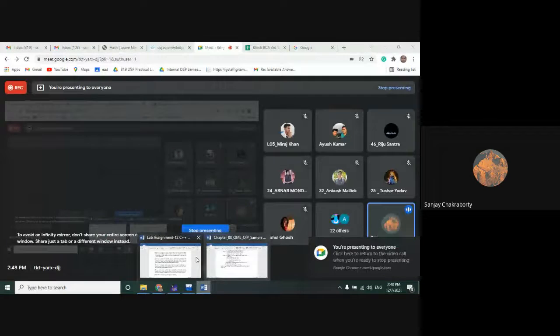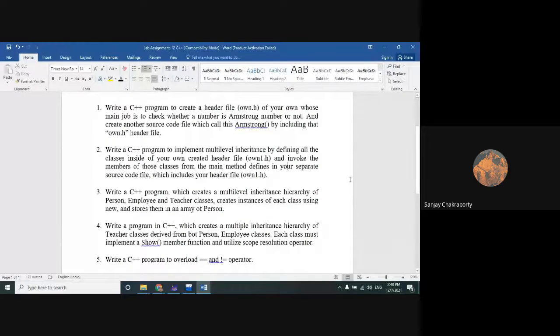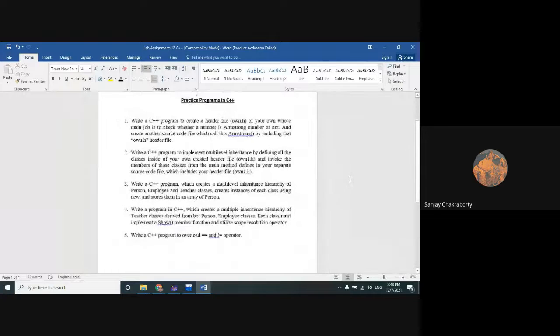Have you taken the picture of this assignment? Please take the picture of this assignment and post it into the WhatsApp group. I will also upload this assignment in your Google Classroom. Sir, please just give it on WhatsApp. Should I give it on WhatsApp?